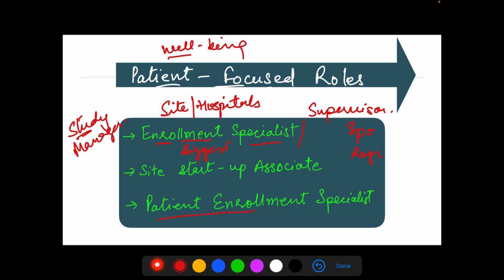And the beauty of these roles is that someone who has a local language advantage can really go for them. Similarly, study startup associate. The site is starting up, and they need someone who can help them start up the study, to determine whether this site is suitable for the trial or not.